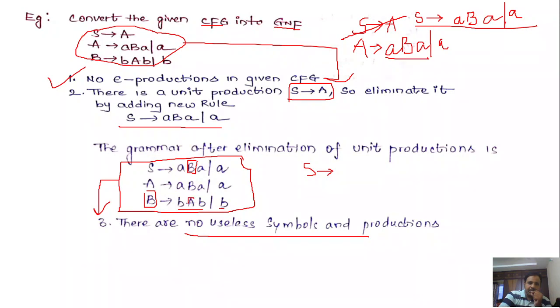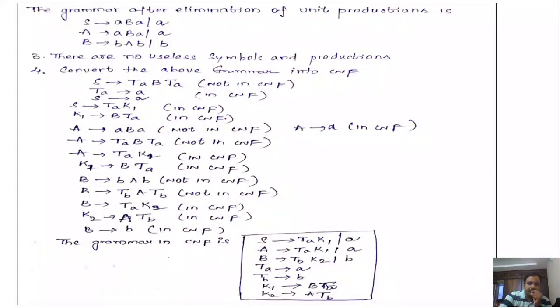Since the B production is having capital A, A is also reachable from S. So the two variables A and B are reachable from S. So there are no useless symbols and production rules. So you could take the same grammar for converting it into CNF.